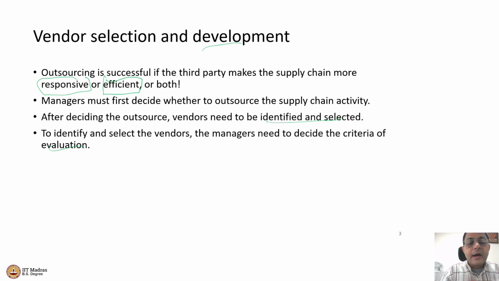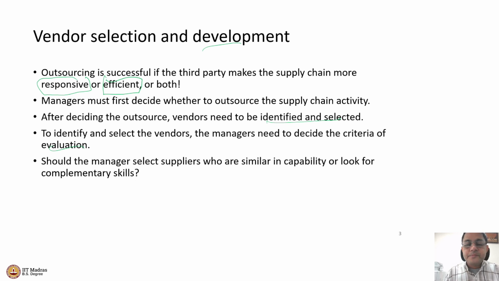Sometimes I want my vendors to have specific skills. So what are those skills? I will have to first create that evaluation criteria and then evaluate the various options on that criteria, right?